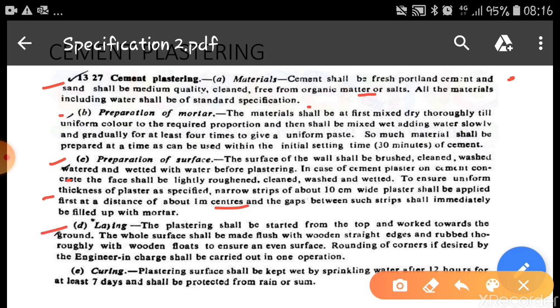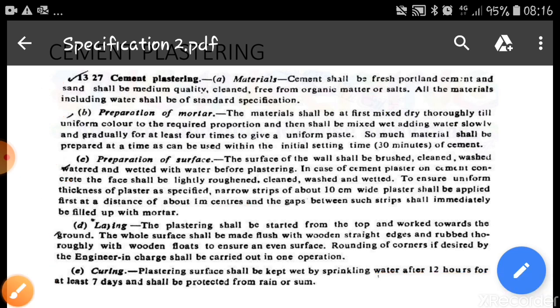Laying. The plastering shall be started from top and work towards the ground. The whole surface shall be made flush with wooden straight edges and rubbed thoroughly with wooden floats to ensure an even surface. Rounding of corners, if desired by the engineer, shall be carried out. The plastered surface shall be kept wet by sprinkling water after 24 hours and for 7 days, and shall be protected from rain and sun. So these are the specifications required for cement plastering.